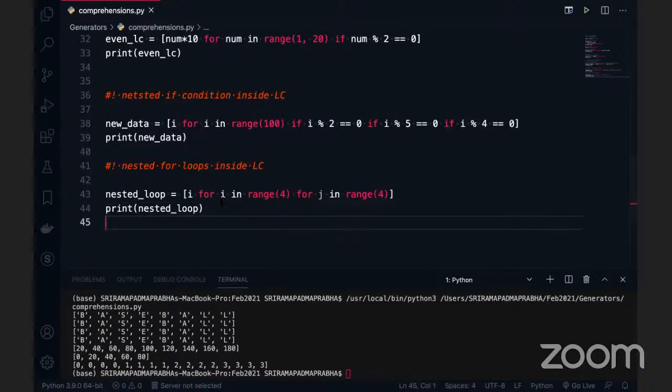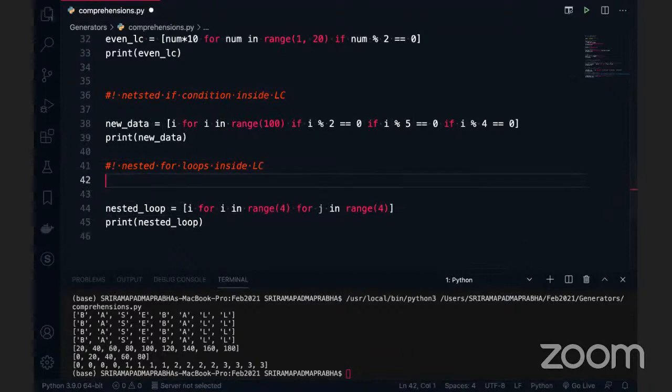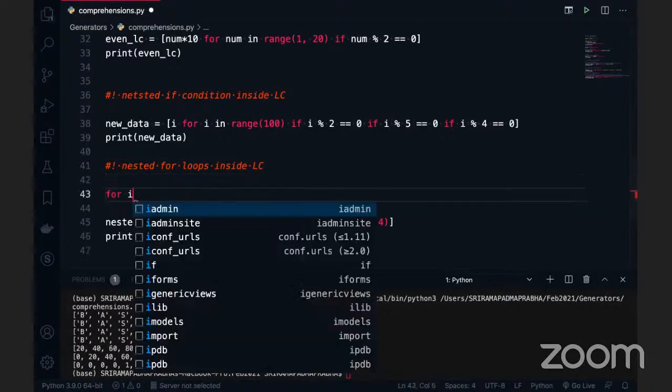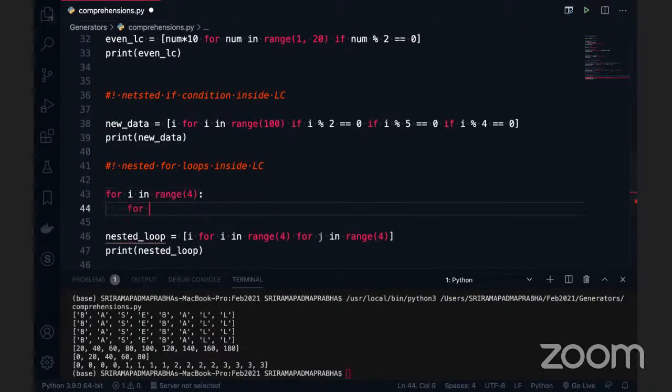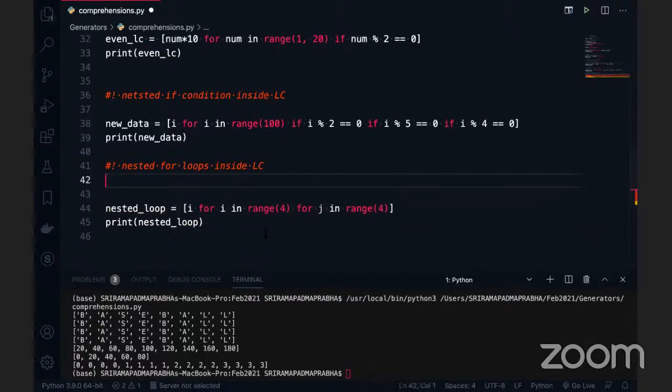Okay, so here what is happening, right? Two for loops, the same code. If we go and write it like this: for i in range of 4, colon, and again here you write for j in range of 4. This is the nested for loop. When you write the code the same way, the thing is that you are not printing the j here, you are printing only i.